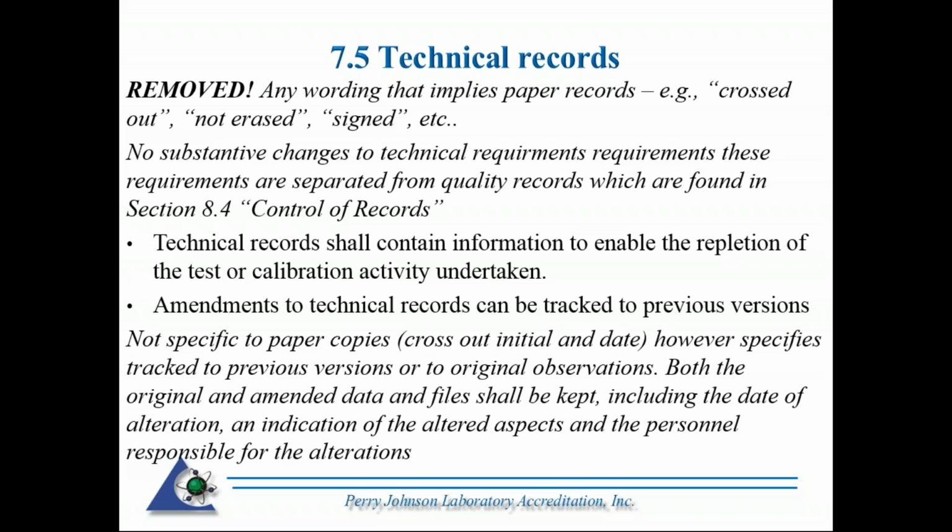The reason is because of the Option A and Option B criteria. 9001 will be looking at the technical records. They'll be concentrating on those quality records that would be incorporated into 9001. We've got technical records now in section 7, apart from the quality type records, which are in section 8.